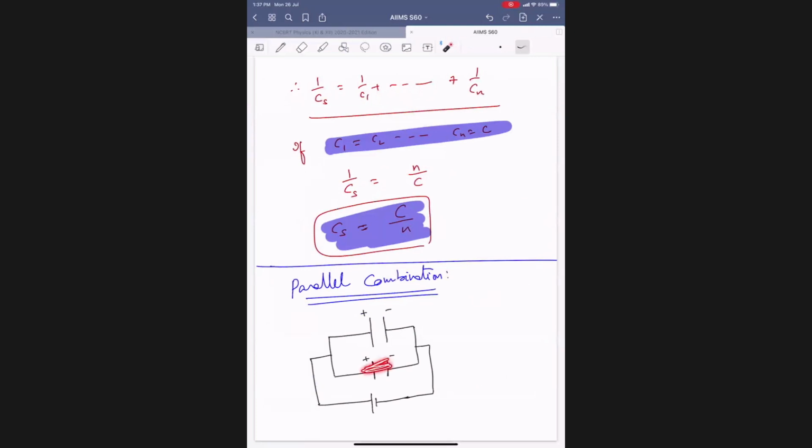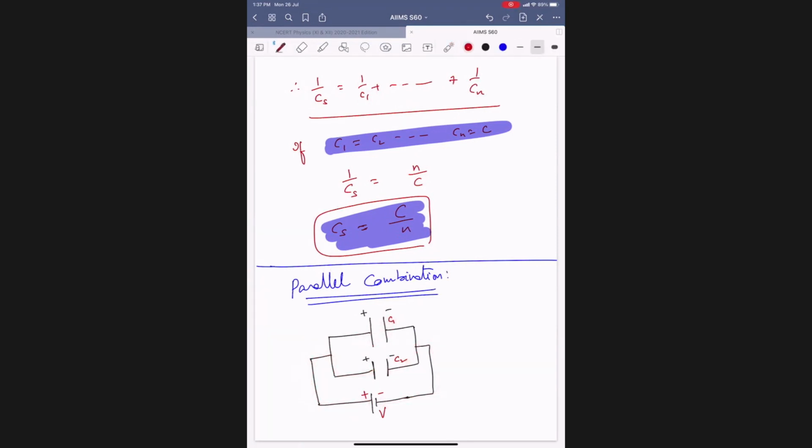If you ignore this one capacitor, its capacity is C1, and the other is C2. Then it is directly connected to the battery only. If you ignore this one, this is also directly connected to the battery, right?